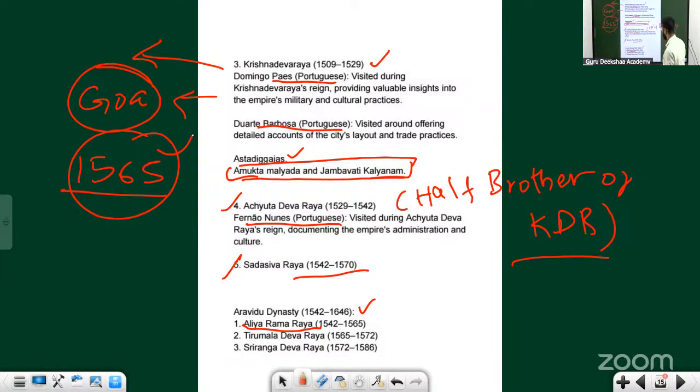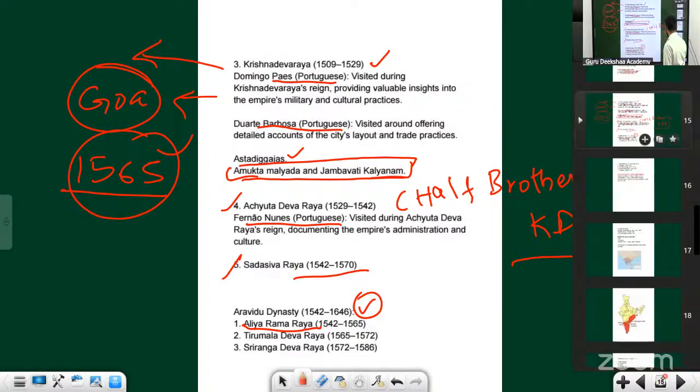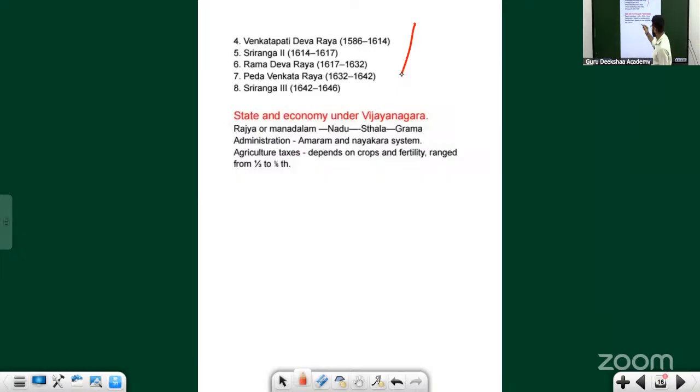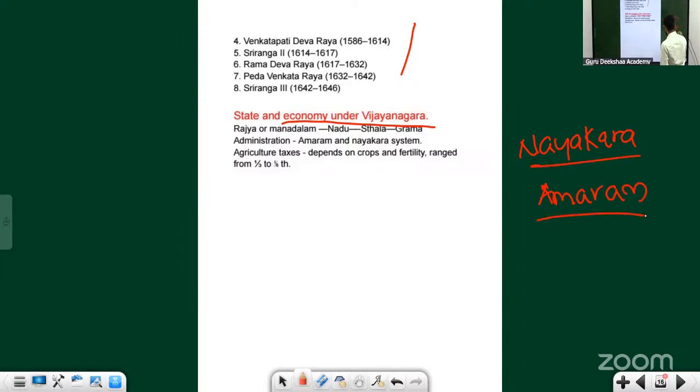Where was I? I told you this Aravidu dynasty is not of that much importance. There are other rulers, not that important. We just have to talk about the state and economy under Vijayanagara. We have come across two systems now. One is the Nayaka or Nayakara system, then the Amaram system. Both are similar, but there are slight differences.